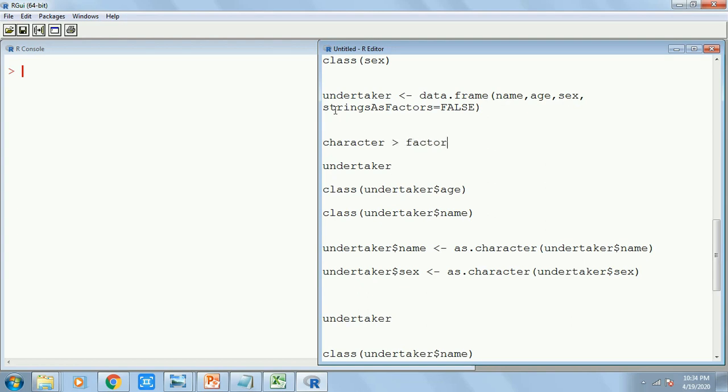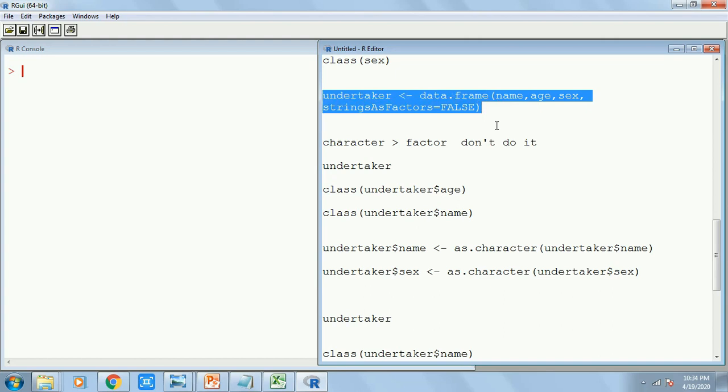But if you are writing strings as factors equals to false, you are instructing R that if you find it character, let it be as character, don't change it into factor. You are overwriting the default rule.